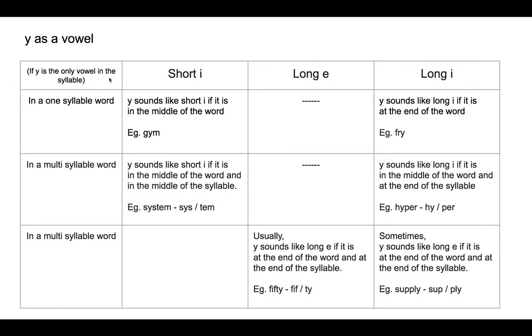For example, fry. Here Y is at the end of the word. If Y is the only vowel in the syllable, in a multi-syllable word, then Y sounds like short I if it is in the middle of the word and in the middle of the syllable. For example, system.